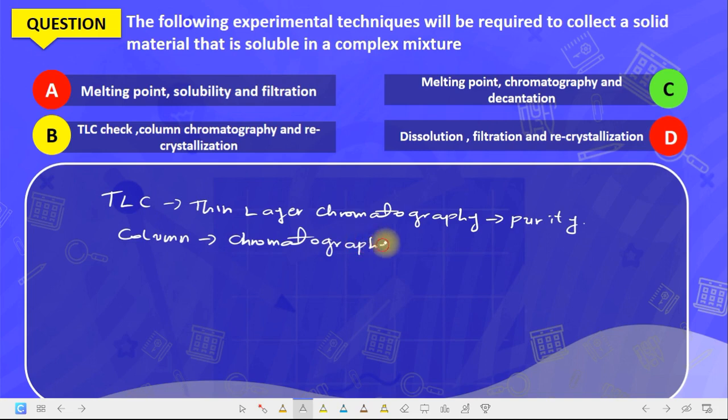Column chromatography to separate the individual mixtures, and then carry out recrystallization, so that you can obtain the solid. Recrystallization will help you to obtain the solid. So the correct answer to this question is option B.